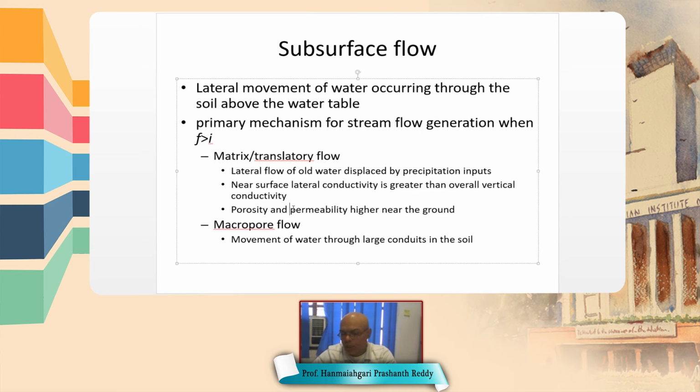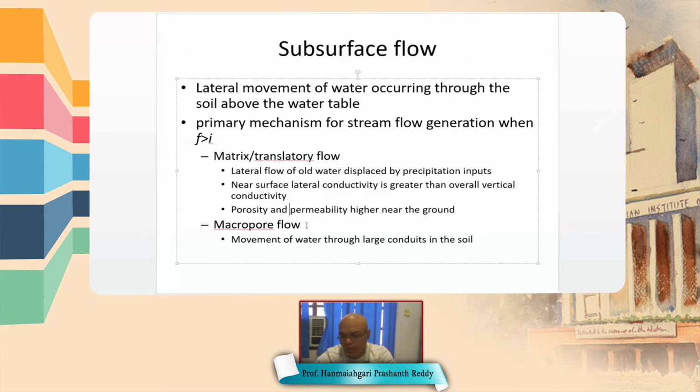It is possible that there is sandy soil near the ground, and below that there is a clay layer formation. In that case, whatever water infiltrates through the sand cannot penetrate the clay, or it penetrates in less quantities. The remaining moves parallel to the ground and comes back to the surface.